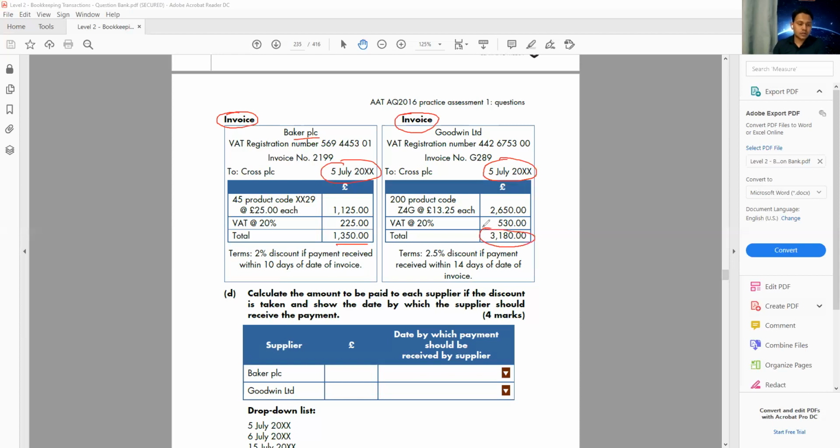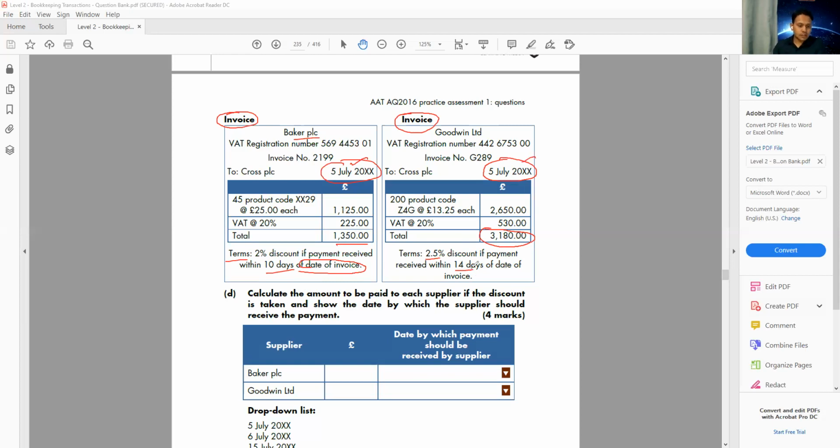All right. What is the question? Let's see the terms. The terms here are 2% discount if paid within 10 days for the Baker PLC, and 2.5% within 14 days for the other. Which day? From the date of invoice. That means 5th of July.